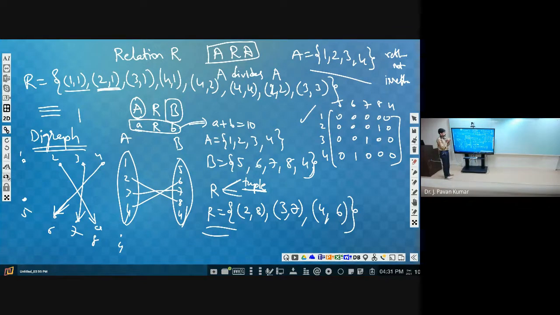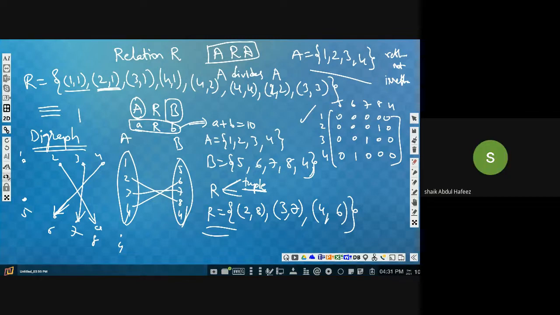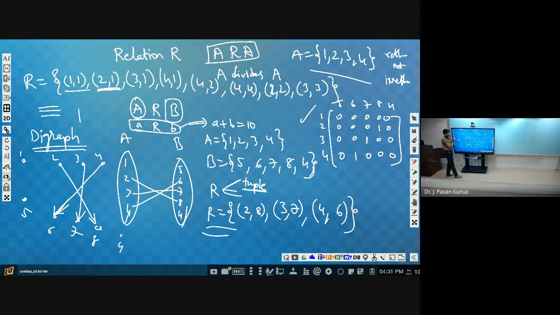What about antisymmetric? If A,B is present and B,A is also present, then A is equal to B. Only when A is equal to B should the symmetric pair be present. Now the question is, can we have 4,4 in an asymmetric relation?